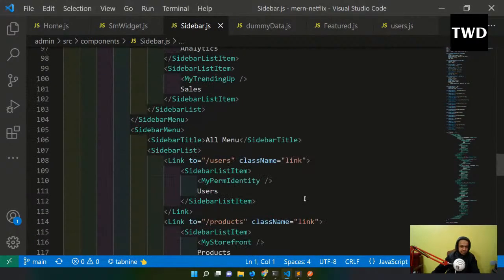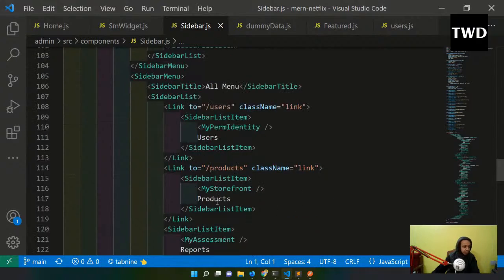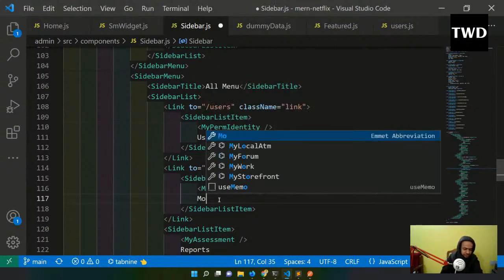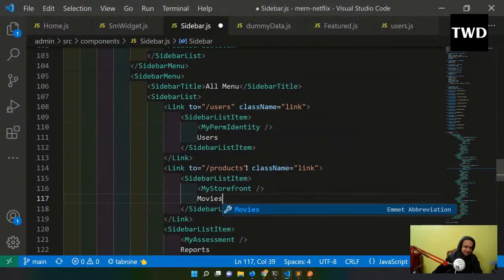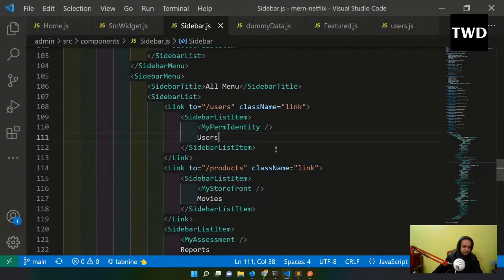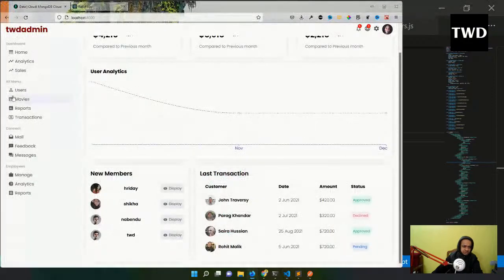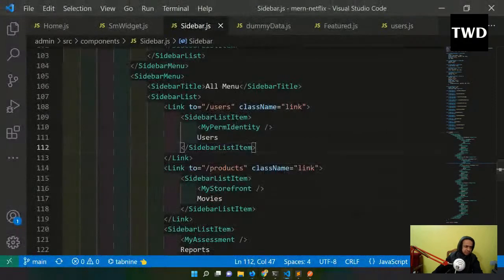In the products I don't have products, I have movies because we are doing a Netflix backend and Netflix dashboard, whatever you say. I can change the background thing also, but it is okay not to change it anyways. Not many users look there. So movies I'll do. If I do movies, it is shown as movies, which is much better. Okay, so that is done.